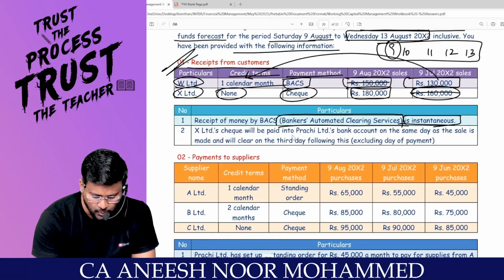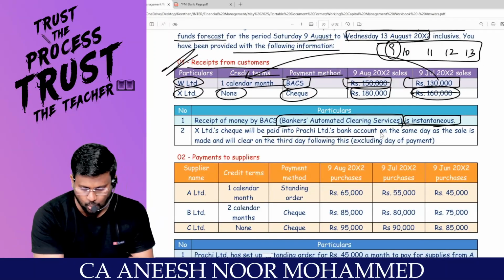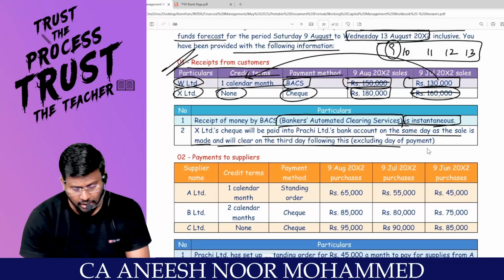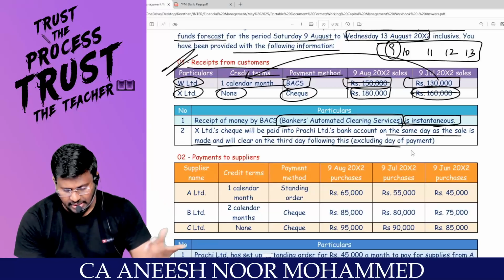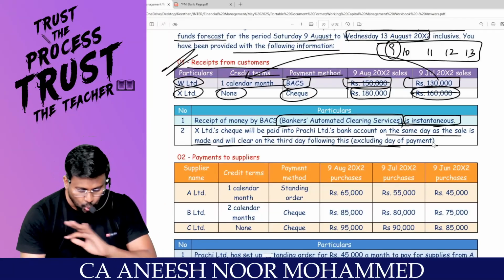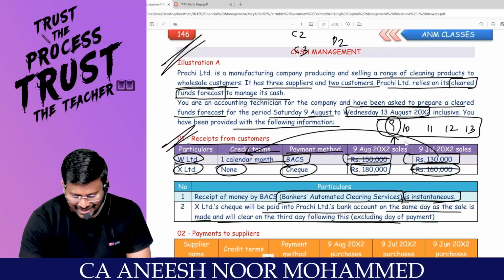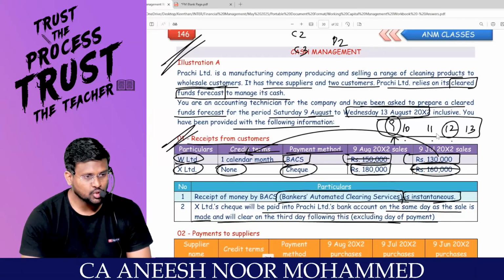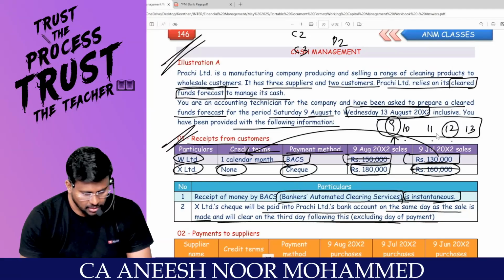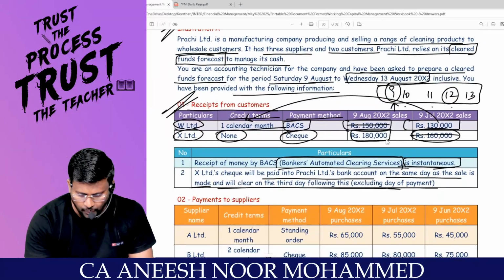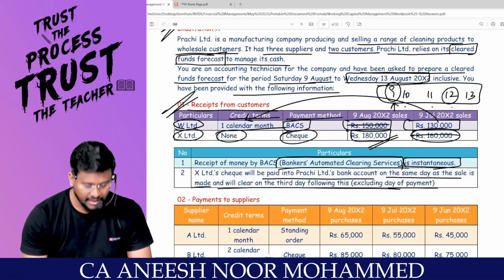X Limited checks will be paid into Branchi's bank account on the same day as the sale is made and will clear on the 3rd day following this, excluding the day of payment. When you deposited on the 9th, leave the 9th. Then 10, 11, 12. So on the 12th, on the 3rd day, the money of 1,80,000 will be credited. Yes, sir.